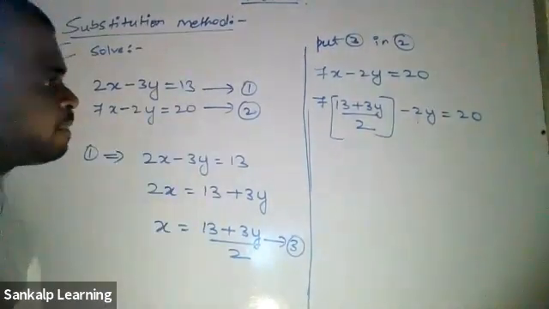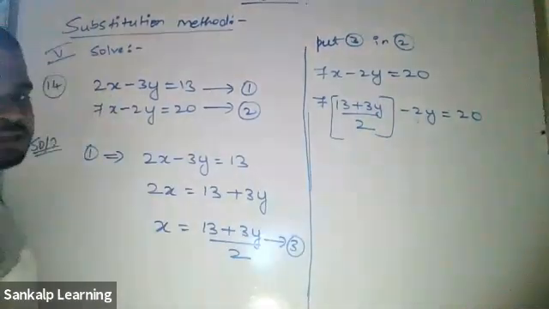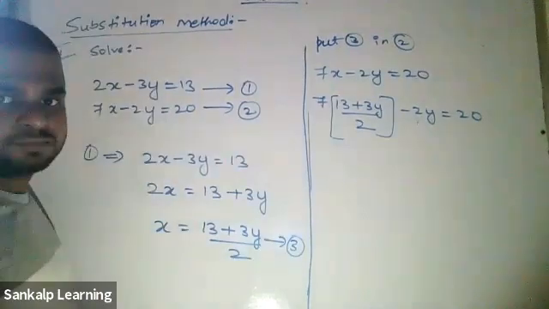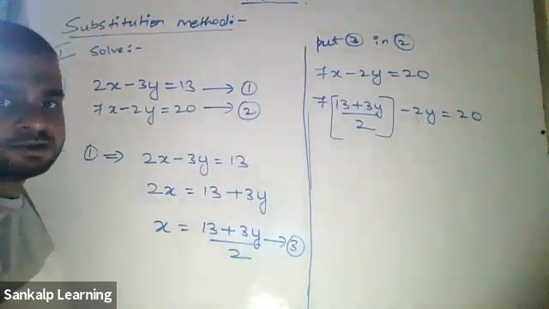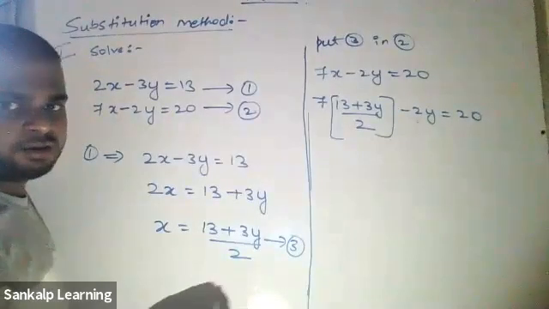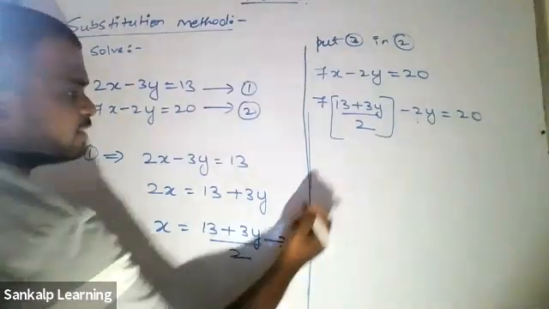Okay, now 7 into 13. What are 13 sevens? 96. Sorry, 90. 13 sevens are 91.